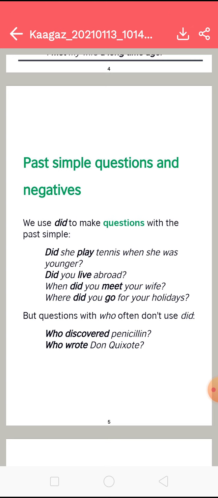But questions with who often don't use did. If we are making WH questions, then we generally don't take did with them. For example, who discovered penicillin? Past form is there, but we are not using did, right? Because a WH word is there, we generally don't use did with that. Who wrote Don Quixote? So you can see here that we are not using did with these WH questions. Let's move on further.